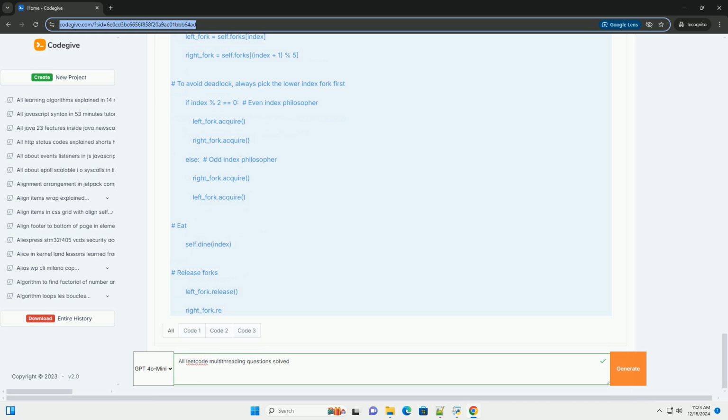Test for race conditions, make sure to test your code under different scenarios to catch any race conditions. 4. Be aware of performance, multithreading can introduce overhead, sometimes the use of threads can degrade performance if not done correctly. Feel free to reach out if you have further questions or need additional examples.